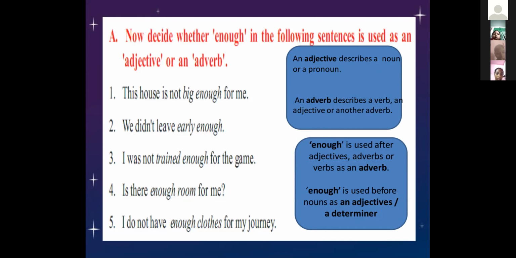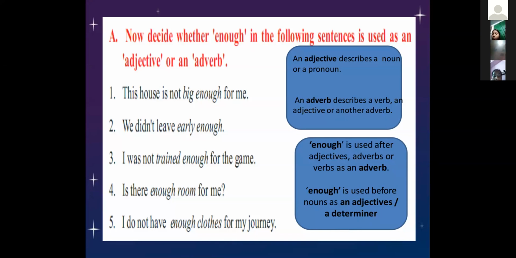Understood? "This house is not big." Not big enough. So that we call it an adverb.